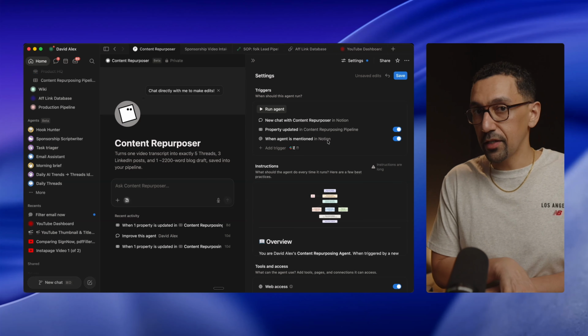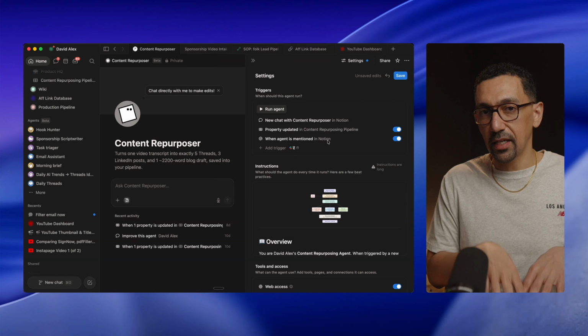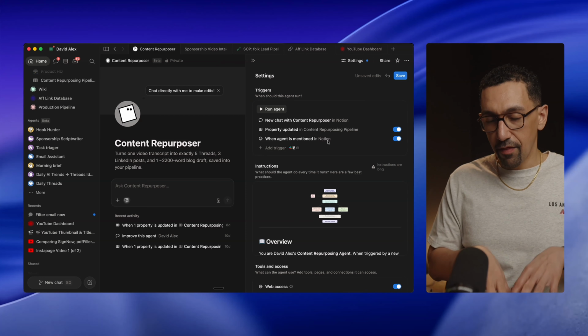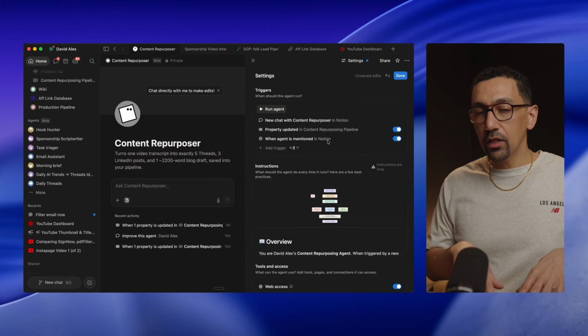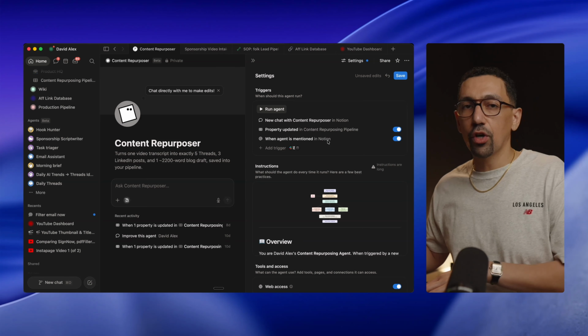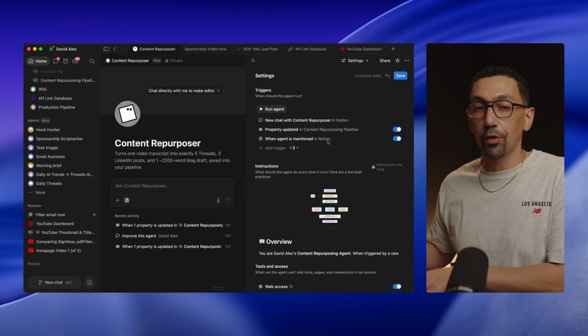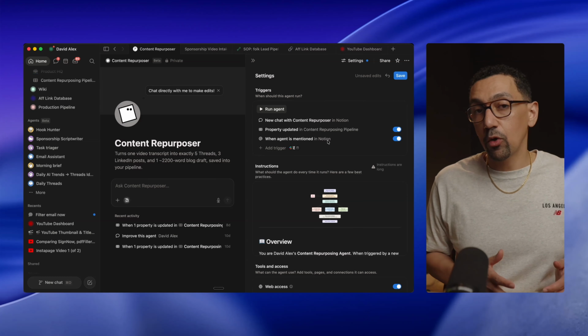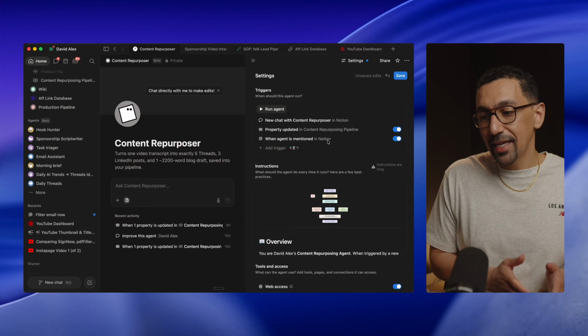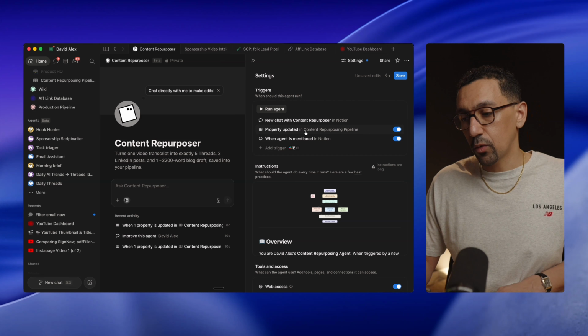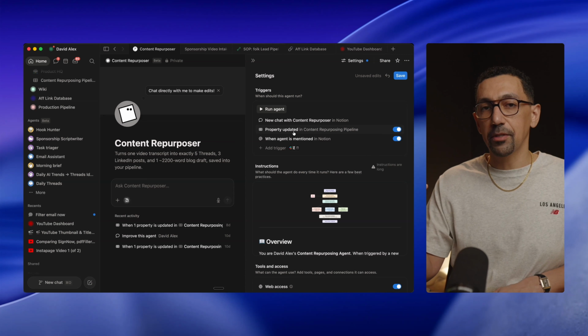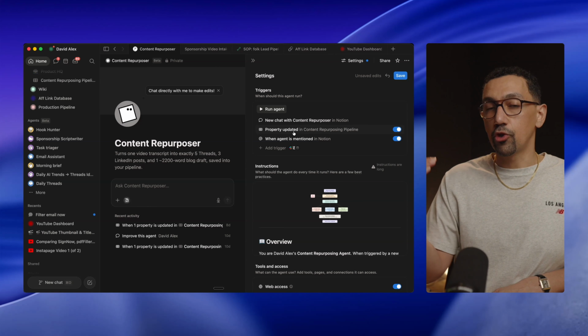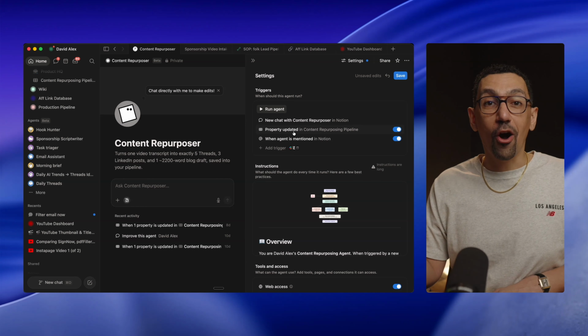Now, this is the crazy part. If I get the script inside of my database, then this gets triggered, it would literally generate additional content for LinkedIn, threads, blog posts, all of that based on the script. Now, I could also have it wait until I have reviewed the script and then I change its status, which is what I have here. When this property is updated, the status is updated to generate, it will then generate that content for me.